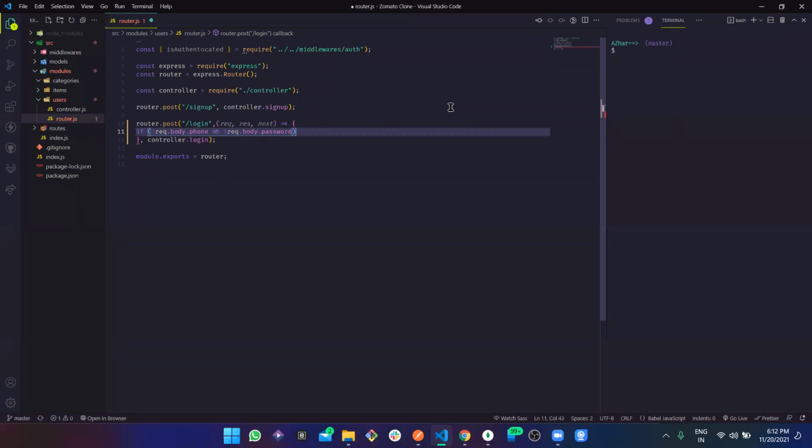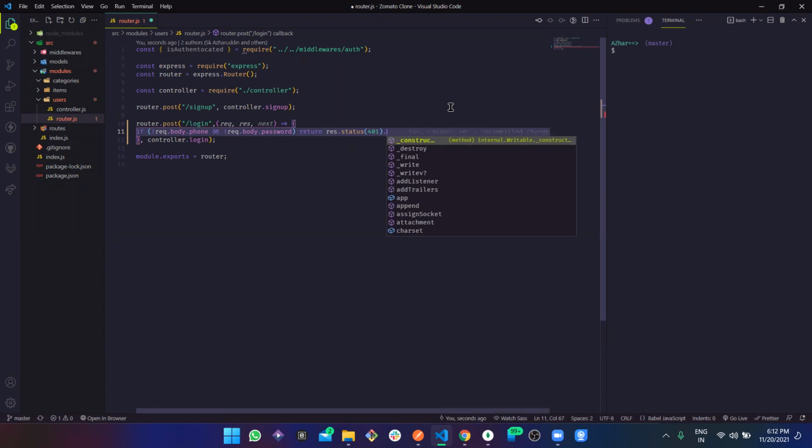So if these two are not there, then simply return a response with status 401, which is the client error, like a bad request. We call 401 for bad request. So the user is basically requesting with wrong credentials or something is missing and so on.